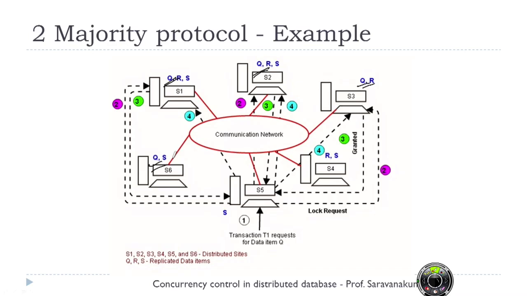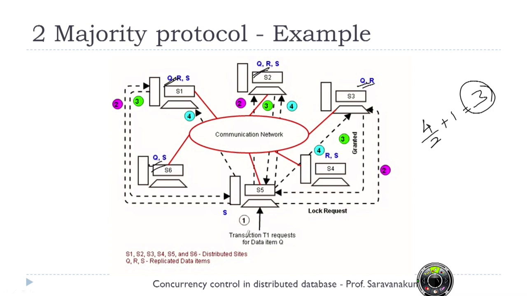According to the majority based protocol, if I want to use that data item, I have to acquire locks on at least half plus 1, that is 3 sites. It could be either S6, S1, S2 or S1, S2, S3, it doesn't matter. I have to lock at least 3 sites. That means I have to send a lock request.